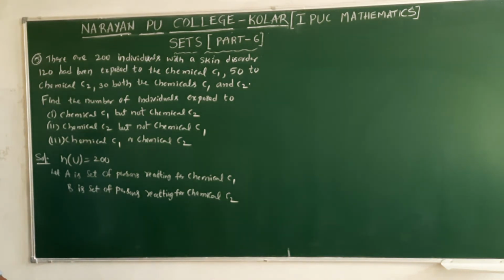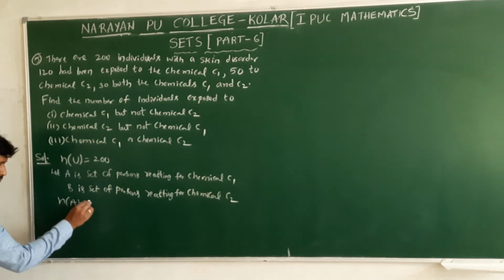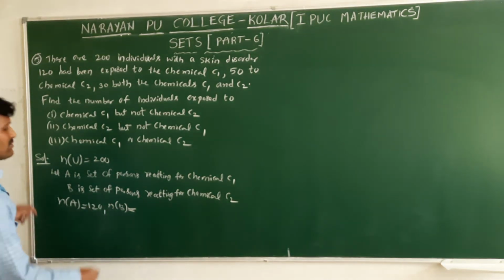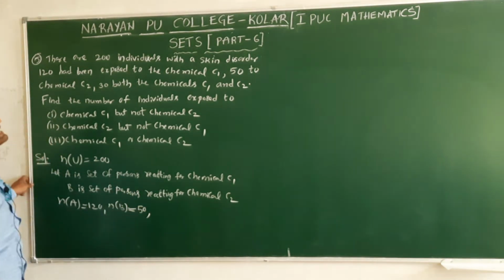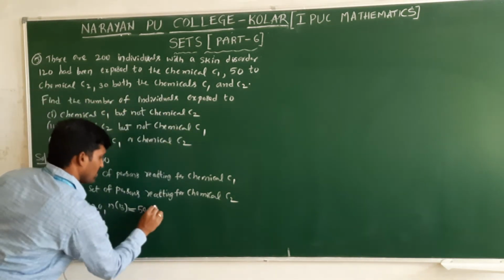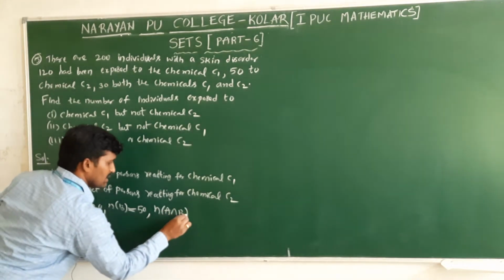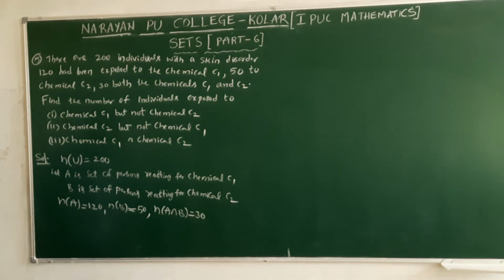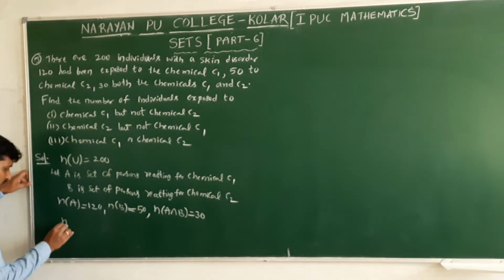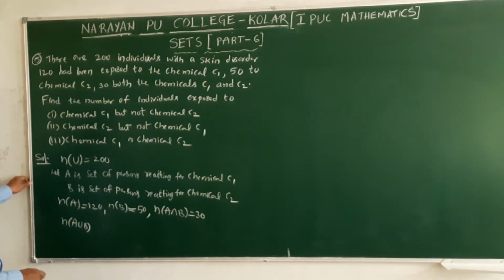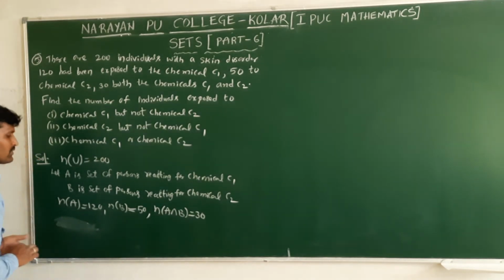Now, 120 had been exposed to chemical C1, so n of A is 120. For chemical C2, 50 members are exposed, so n of B is 50, and 30 to both chemical C1 and C2, so n of A intersection B is 30. These values are given, so we can find the three terms.